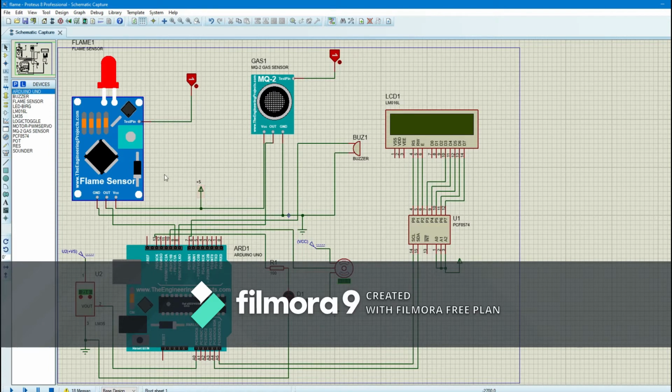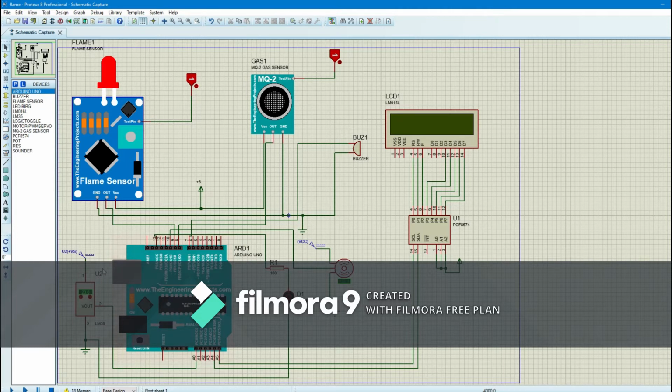I am using 3 inputs and 3 outputs. The 3 inputs are the flame sensor, secondly the gas sensor, and the last one is the temperature sensor. As you can see, the flame sensor is used to detect the presence of flame or fire, the gas sensor is to detect the presence of gas leakage such as carbon monoxide, and the temperature sensor is to sense the surrounding heat.